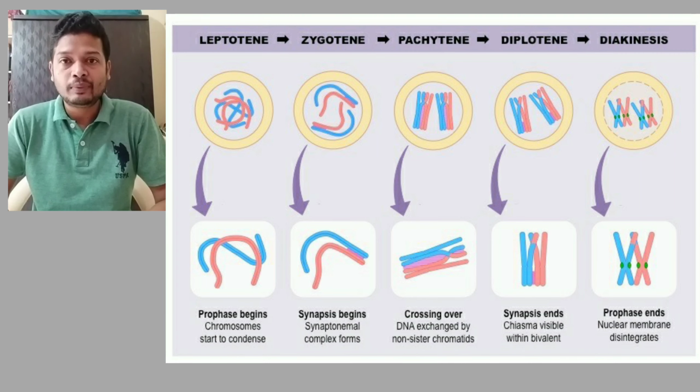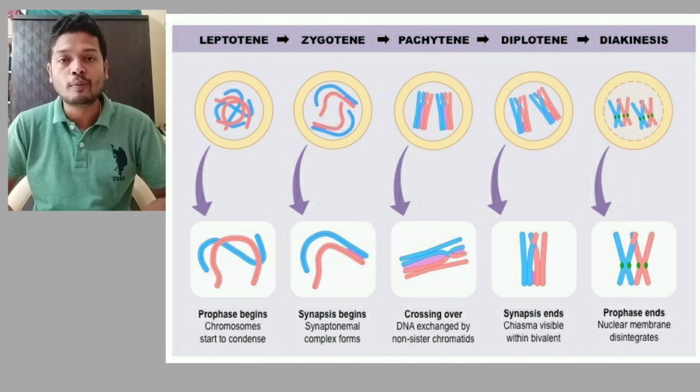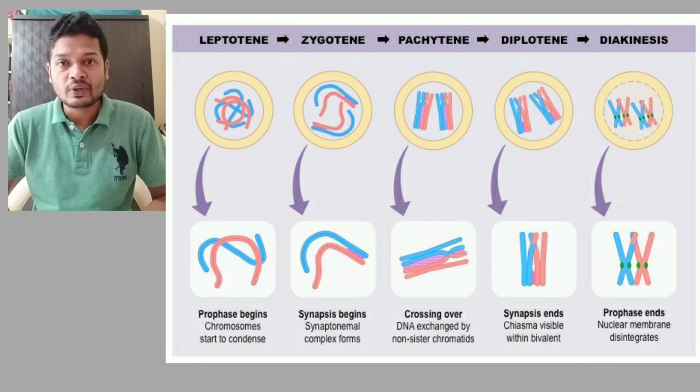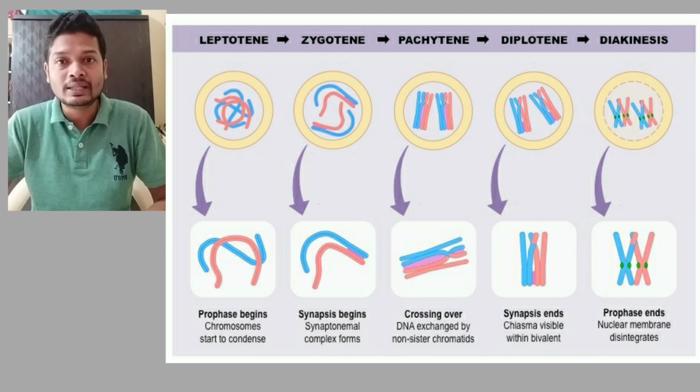Now what happens in leptotene? Leptotene means the chromosomes are thread-like. Here we have to remember that homologous chromosomes start coming towards each other. When a cell is not dividing, the chromosomes, or the chromatin, are spread everywhere. Once the cell decides to divide by meiosis, the homologous chromosomes which are scattered everywhere start finding their pairs and start coming towards each other.